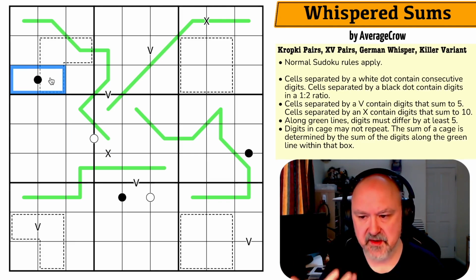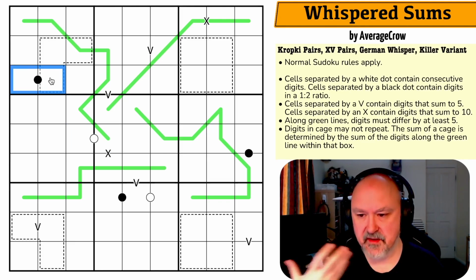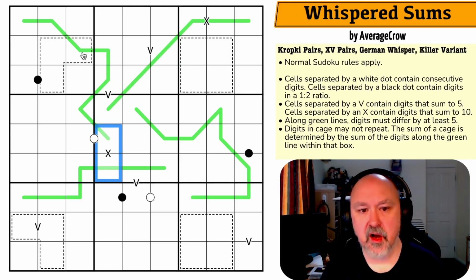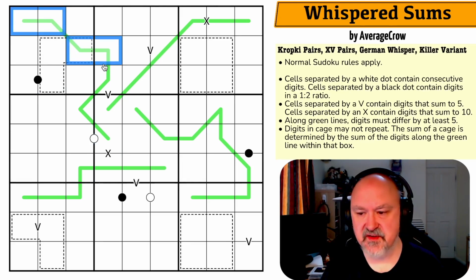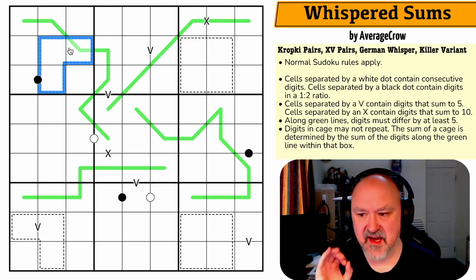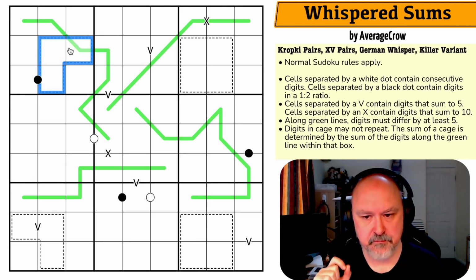It is Kropki Pairs. We don't state that all other constraints are given, so I've kind of come around to that one. Cells separated by a V contain digits that sum to 5. Cells separated by an X contain digits that sum to 10. Along green lines, digits must differ by at least 5. And digits in cages may not repeat, and the sum of a cage is determined by the sum of the digits along the green line within that box.